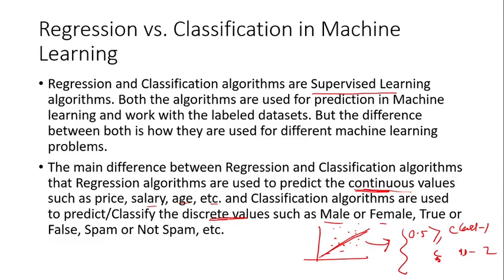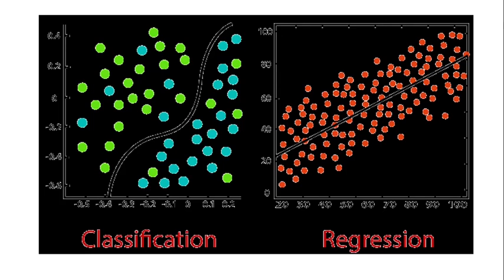Both are the same thing. The regression model predicts the continuous value, and the classification model classifies the discrete value such as male or female, true or false, spam or not spam, etc. So the difference is very small. There is no difference at all. In case of continuous value, we'll call it regression. In case of discrete value, we'll call it classification.